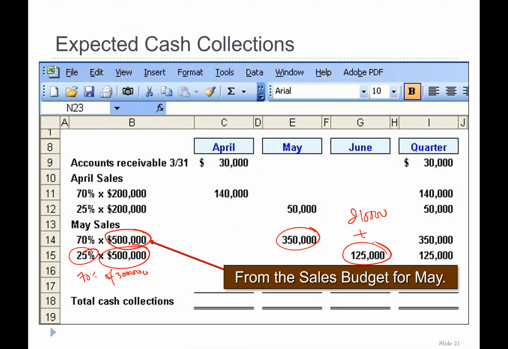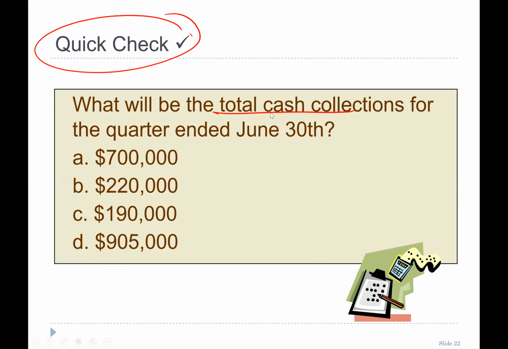And if you add it, the answer would be June's total collection, which would be 330, right? Do we have the answer here? No. What would be the total cash collection for the quarter ended?